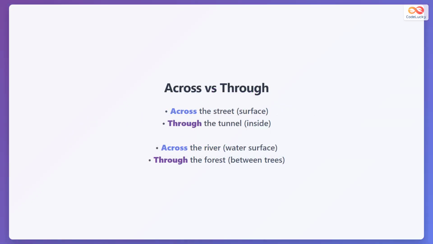Across and through both show movement from one side to another, but in different ways. Across is used for movement on a surface like across the street or across the river. Through is used for movement inside or between something like through the tunnel or through the forest.